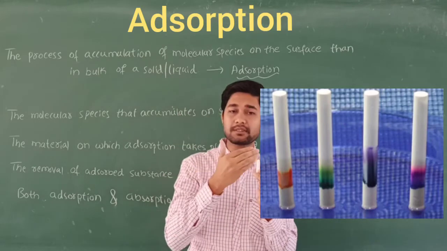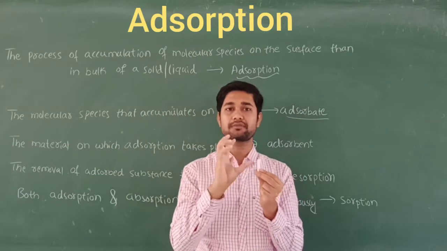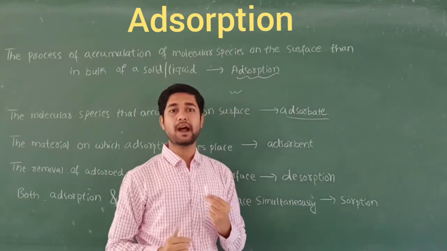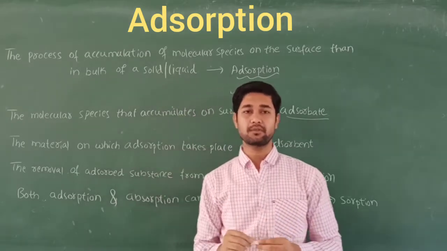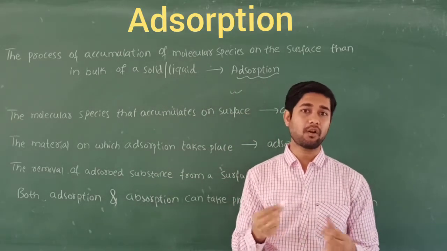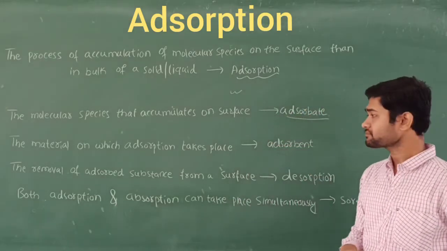If the ink enters into the chalk, that is called absorption. If the ink particles accumulate on the surface of the chalk, that we are going to call adsorption. So there is a lot of difference between them, right?